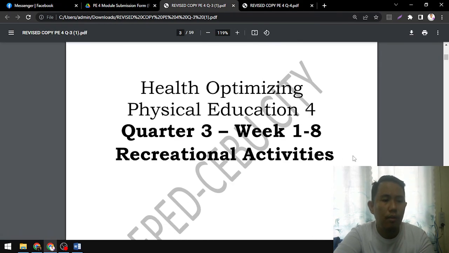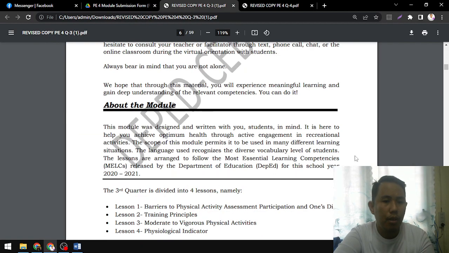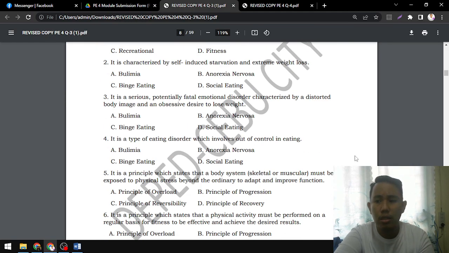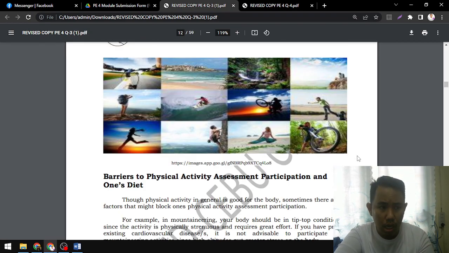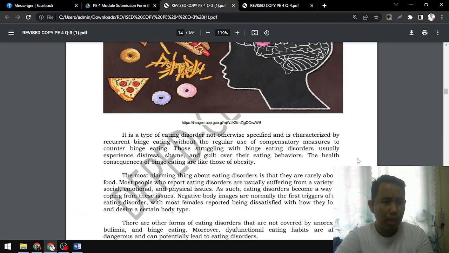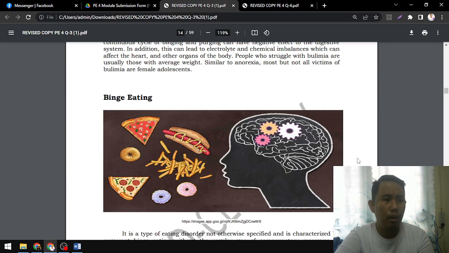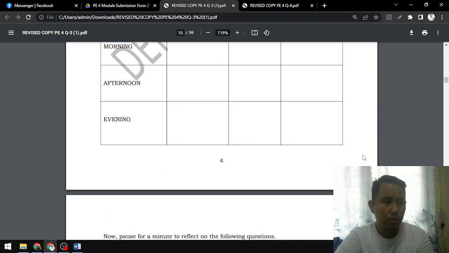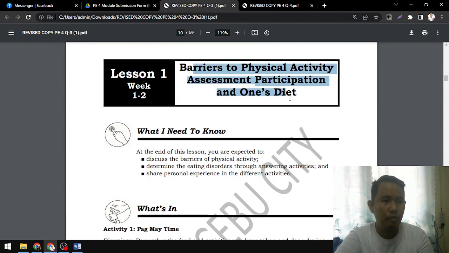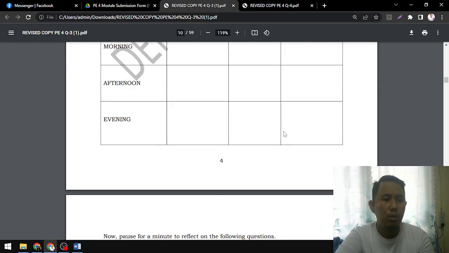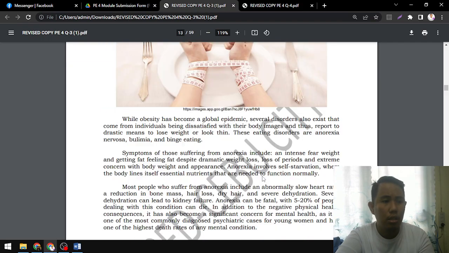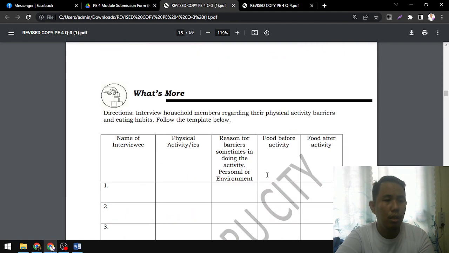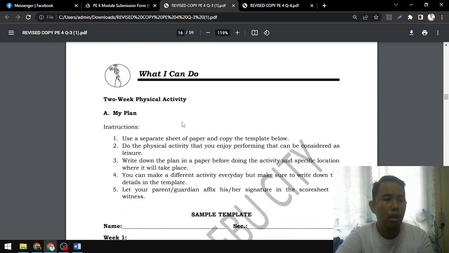For quarter 3. Okay? Ang atoang instruction na is to only answer what I can do. Alright? So for what I can do for lesson 1, okay, lesson 1 is all about barriers and physical activities assessment, participation, and one's diet. So I want you guys to read everything that's in here. Of course, this is for your own consumption. Alright? So, but what I want you to answer, guys, is only what I can do.